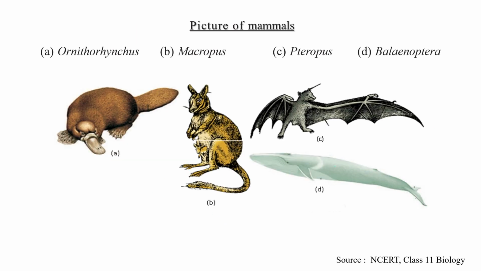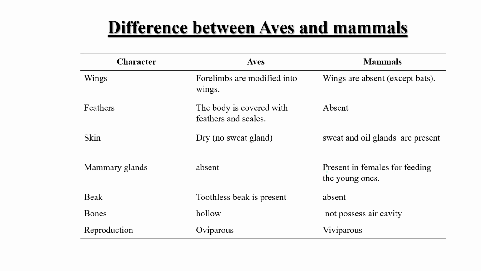Okay, these are some pictures. Now let's compare Aves and mammals on the basis of their characters. First character is presence of wings. In Aves, forelimbs are modified into wings, while wings are absent in mammals. But there is an exception, that is the bat.